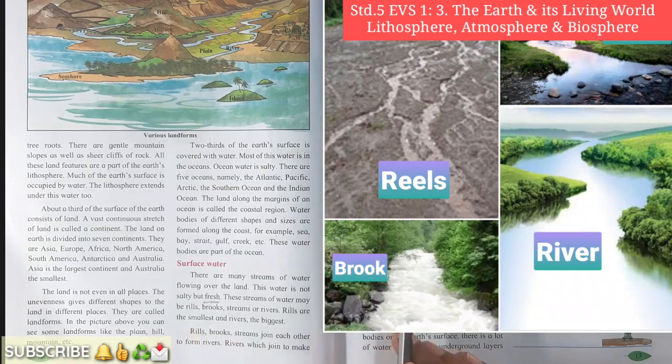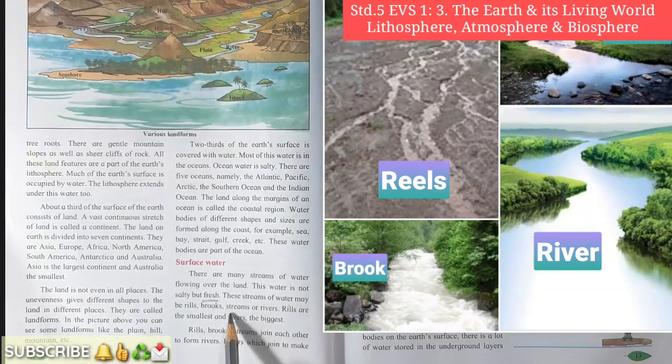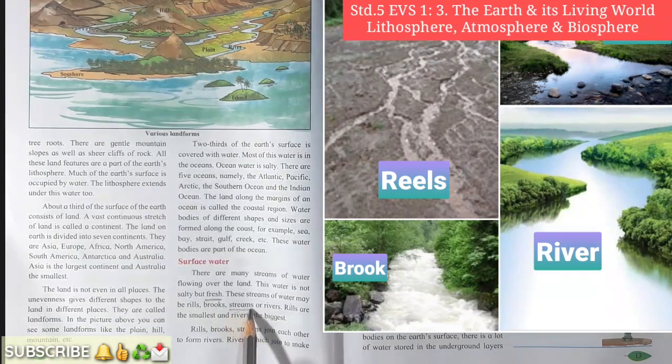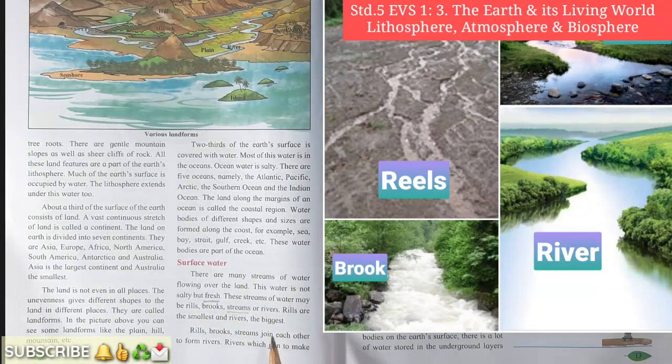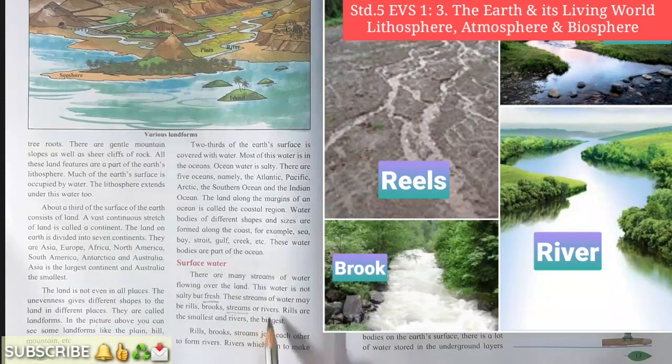Now brooks, what is brook? It is also a form of stream but it is larger than rill. So stream is larger than brook and smaller than river. You can see in the picture so that you can understand what is stream. And then rivers, the bigger form of a stream is river. So here rills are the smallest and rivers are the biggest one. Okay student, have you understood? Very good.